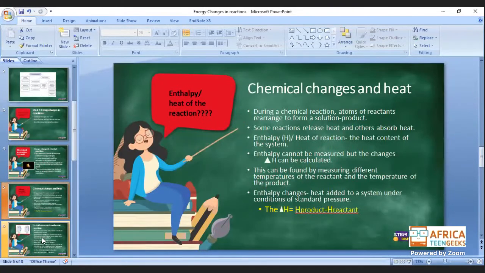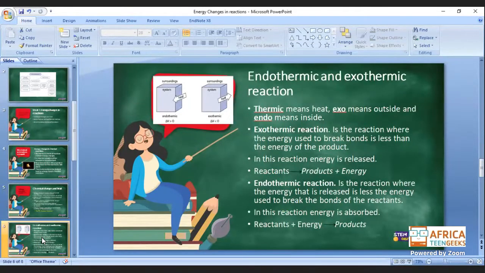So we're moving on now. Now we're going to our second part of this unit, which is the endothermic and exothermic reactions. I'm sure at one point in your academic life, you've heard of this too because it's the biggest reaction that is always spoken about, especially when we do chemistry. So what do we know? We know that thermic means heat. So exo means outside and endo means inside.